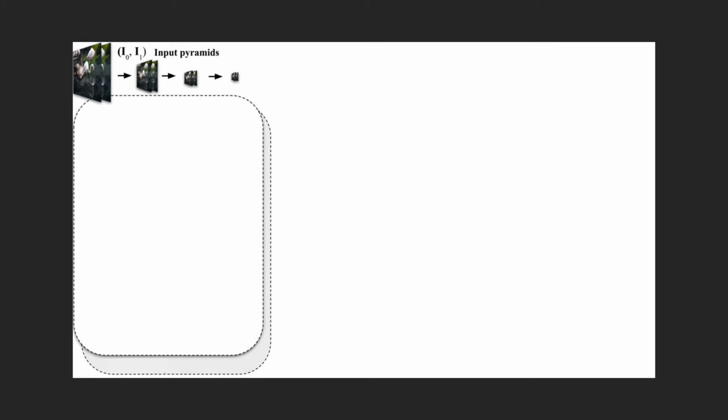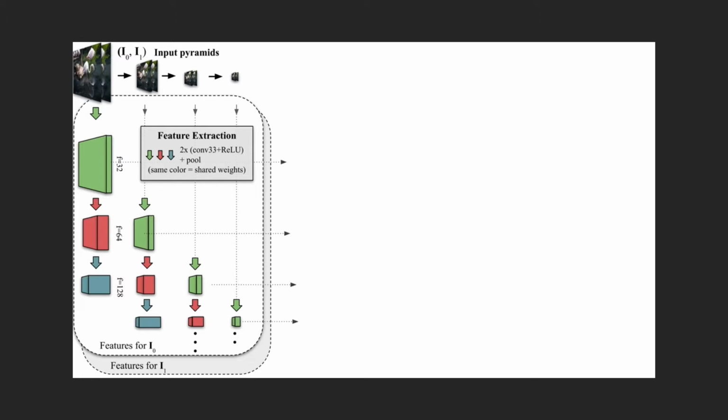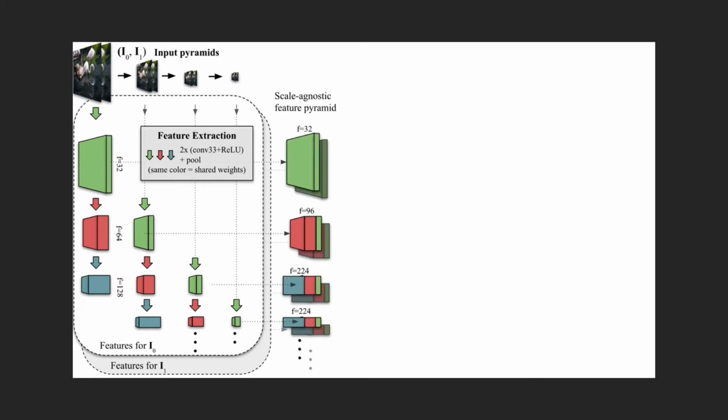The feature extraction starts by extracting a smaller pyramid of features from each image pyramid level. This is done here for the finest resolution. Then we run the same feature extractor on all columns. This extractor on each column is actually identical to a U-Net encoder. The same weights are being used in all columns. We repeat this process for all levels in the image pyramid. Once the columns are computed, we concatenate the features horizontally. This produces our final feature pyramid.